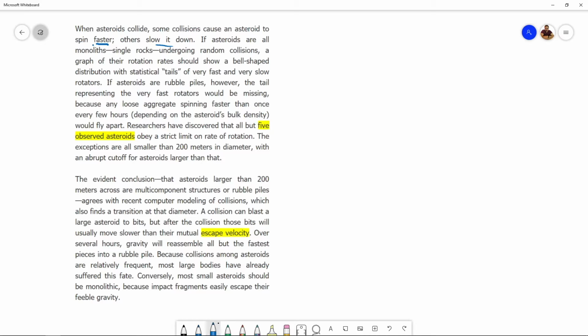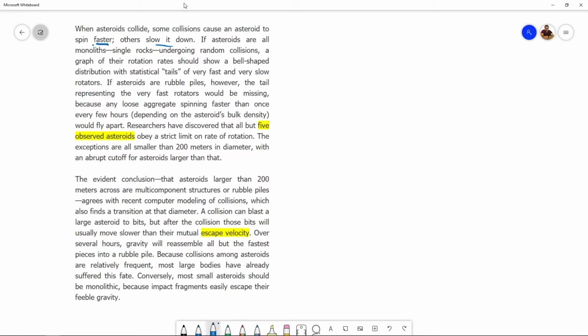Single rocks. Okay. If asteroids are all one piece, undergoing random collisions, a graph of their rotation rates, the rate at which they're rotating, the speed of rotation, should show a bell-shaped distribution with statistical tails.